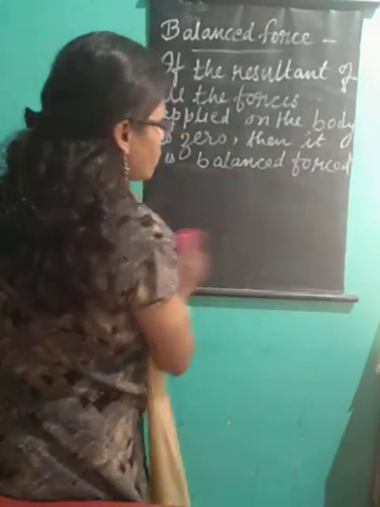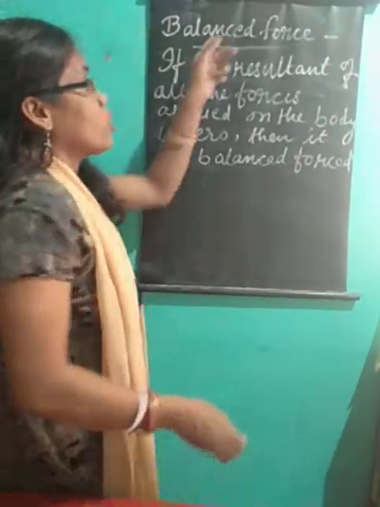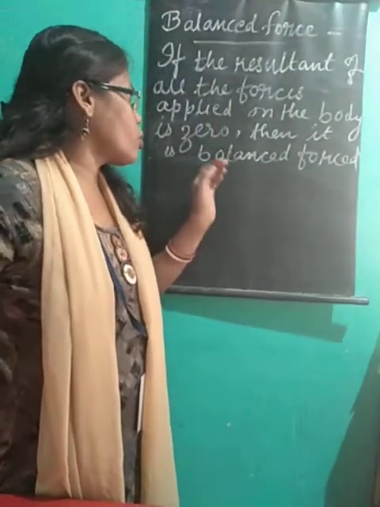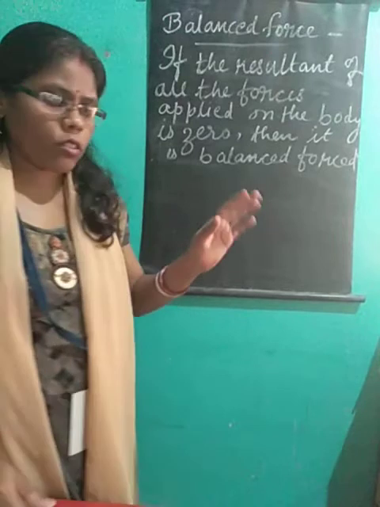So see, what is balanced force? If the resultant of all the forces applied on a body is zero.